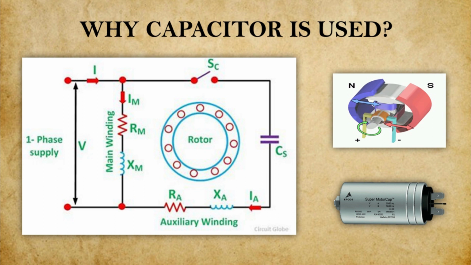So once the capacitor gives the initial torque, the rotor will start rotating. Once the rotor develops speed and reaches 70% of the rated speed, the capacitor will get disconnected from the auxiliary winding. It will get open circuited and the motor will continue its operation. So this is how a capacitor is generally used to rotate the rotor shaft.